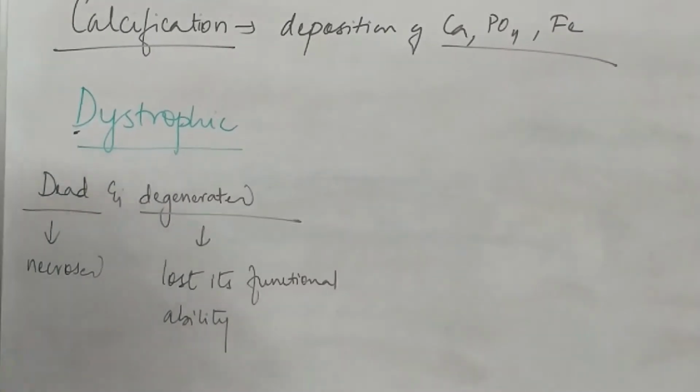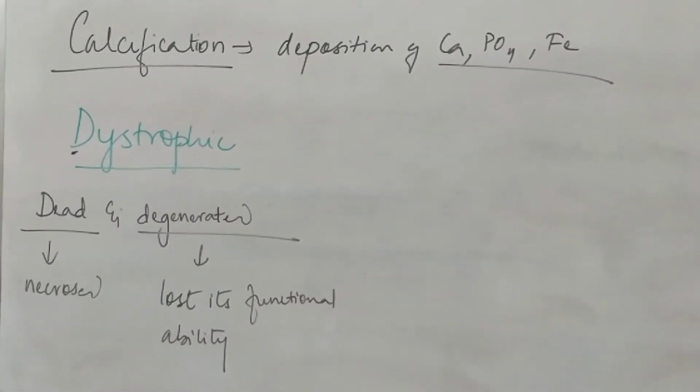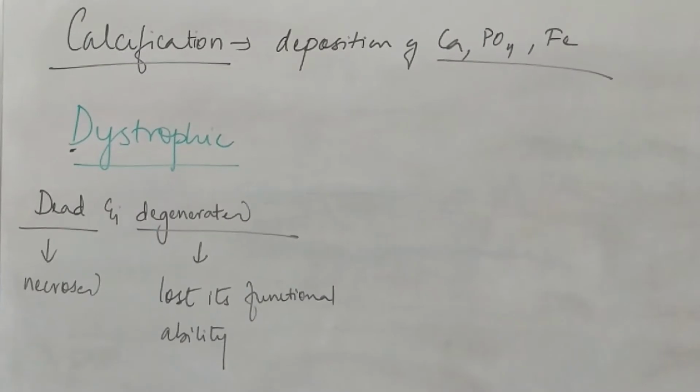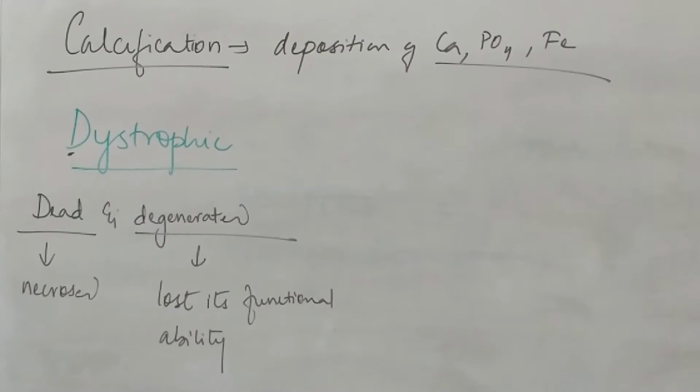This may be due to any trauma or any biochemical change that has occurred in the tissue. The reason may be anything, but the degenerated tissue can always be reverted back to normal, but not dead. However, both of these tissues show dystrophic calcifications.